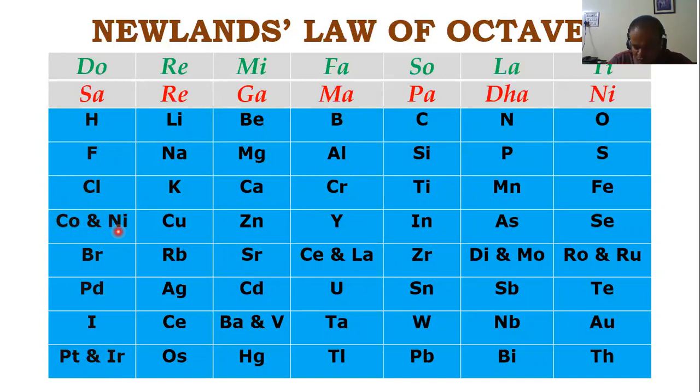But if you go to page number 23, the modern periodic table, cobalt is in group number 9 and nickel is in group number 10. So actually they are elements in two different groups. How can you put them together? That was a problem. I hope I'm clear. They were totally different elements and still he put them in the same slot or position forcibly. Even cerium and lanthanum actually belong to two different things, but he put them in the same.